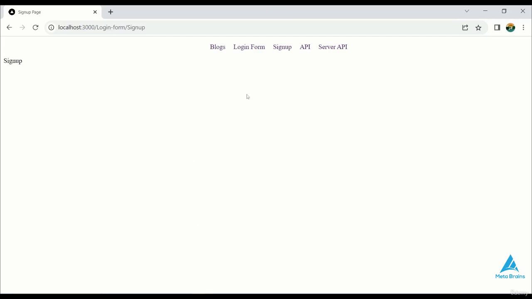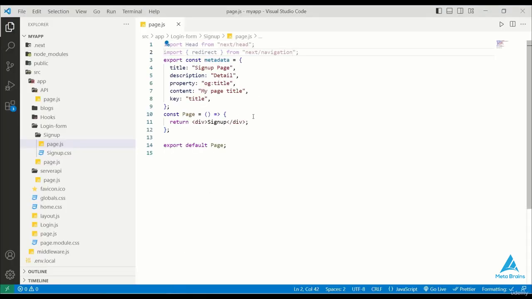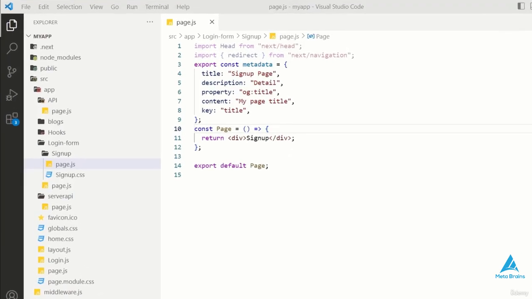Let's practice this concept a bit further. In our application, we have various pages, such as the login form, API, server API, and blog-related pages, including articles and news articles. We'll start by redirecting the sign-up page to the home page. To achieve this, let's open our code in VS Code.